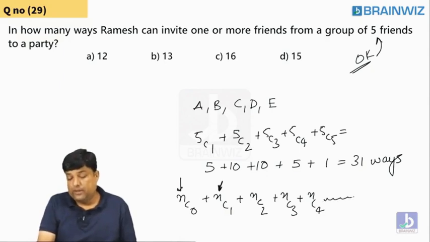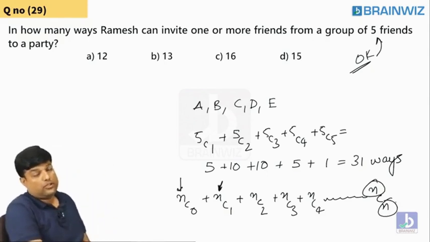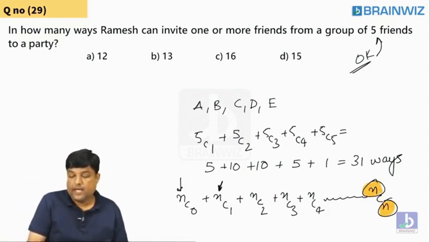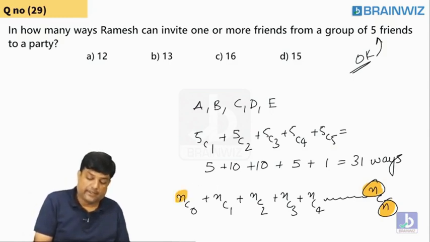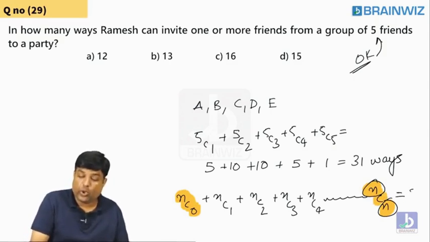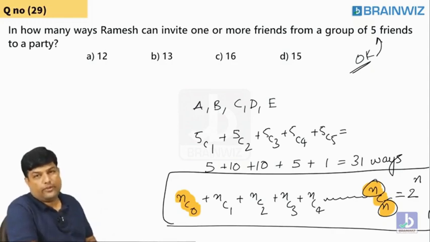For n people, NCN. Maximum is what? NCN. From n, you cannot invite n plus 1. So the maximum case is NCN. And what is the minimum case, guys? The minimum case is NC0. From NC0 to NCN, remember always it should be equal to a total of 2 power n. This will save you a lot of time.